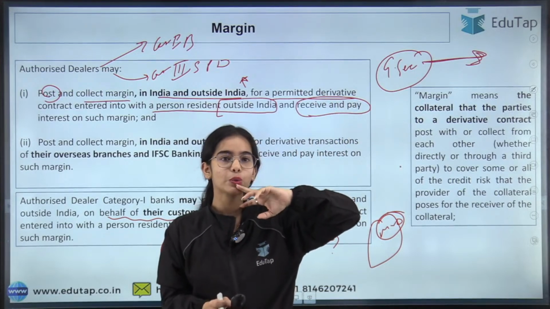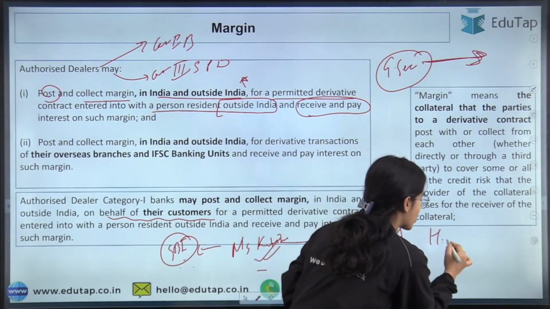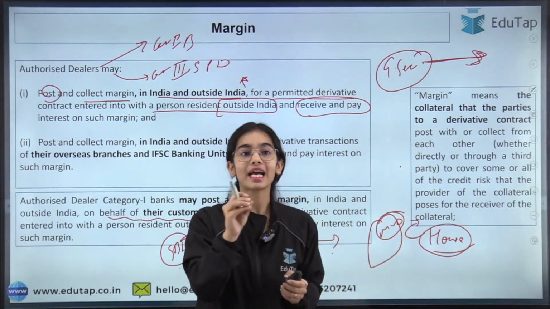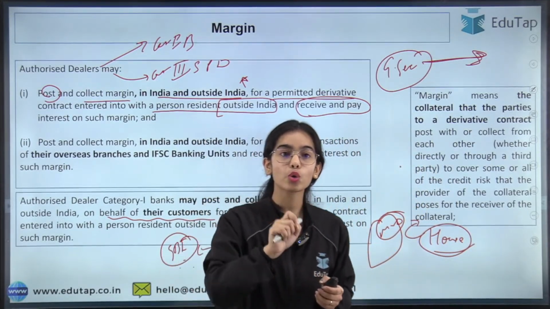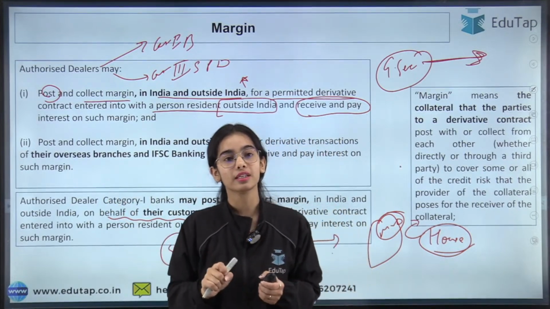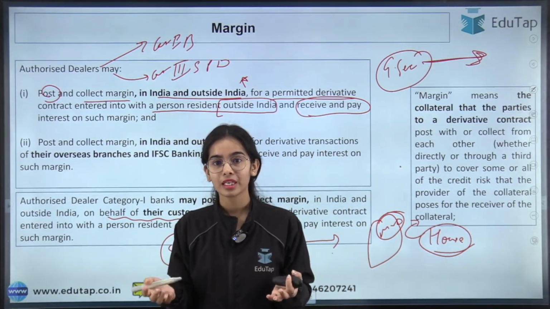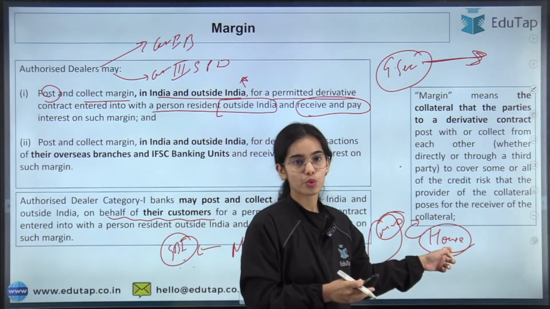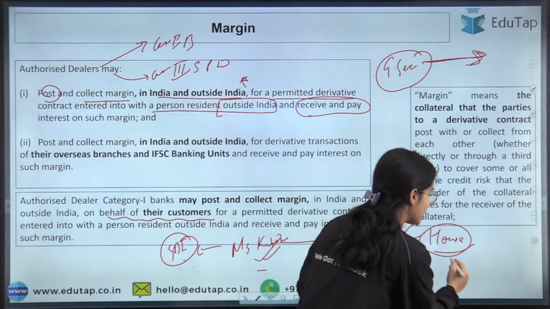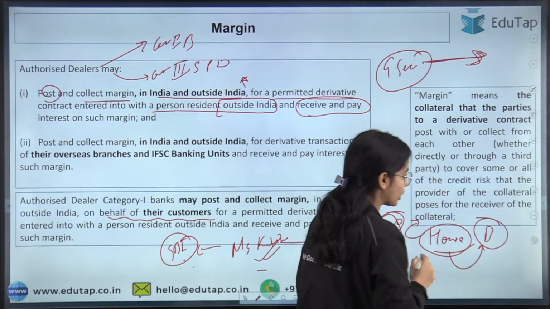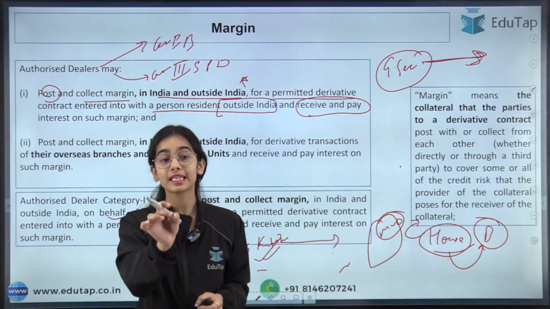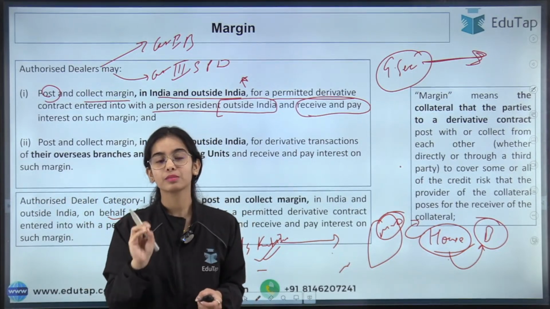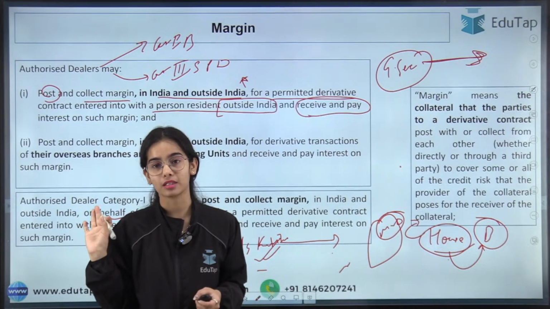Let's understand that you have kept your house as a collateral. So the rent that is coming from that house, does it go to you or does it go to the bank? The house that you own, you have kept it as a collateral with the bank to take a loan. So the rent from the house, is it going to you or to the bank?